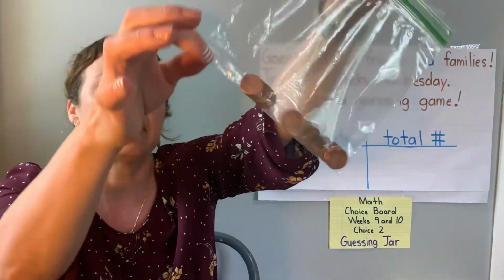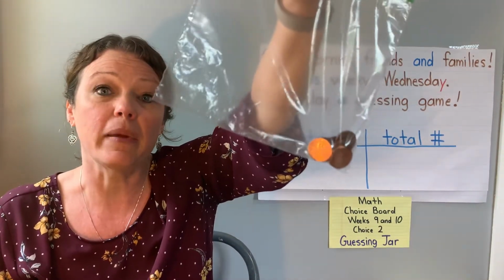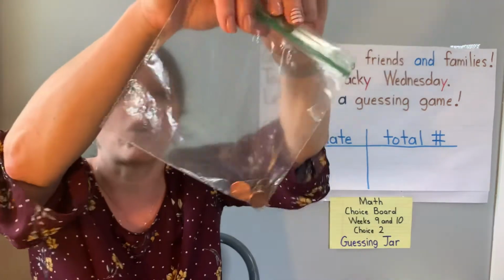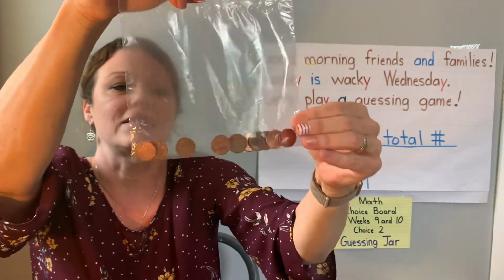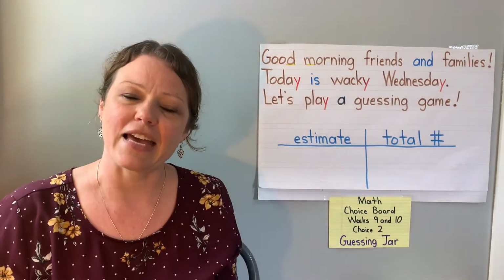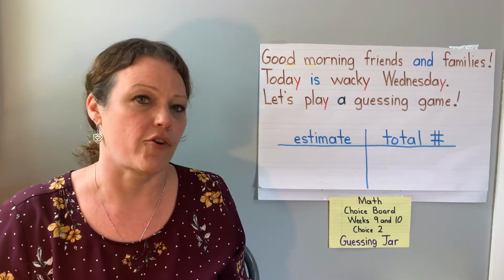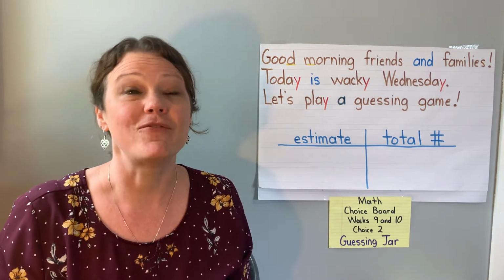And what if I move it like this? Do you think there's the same amount of pennies? Do you think there are more or less than when the pennies are like this? What is your guess? How many do you think there are? I'm going to guess 5.